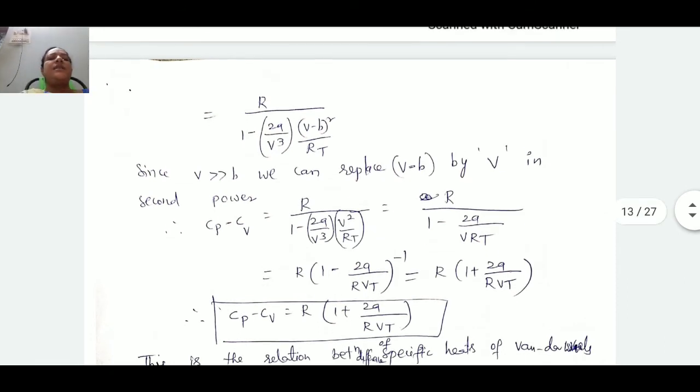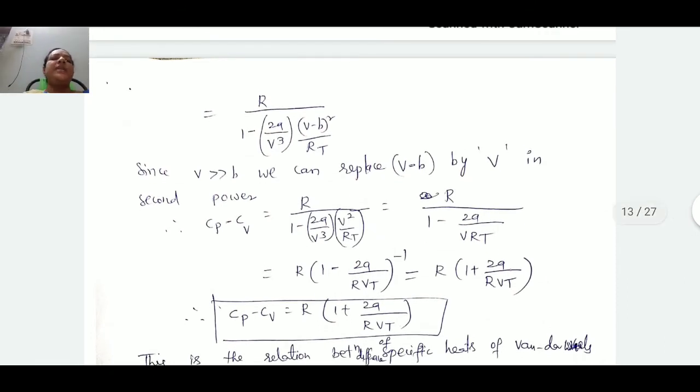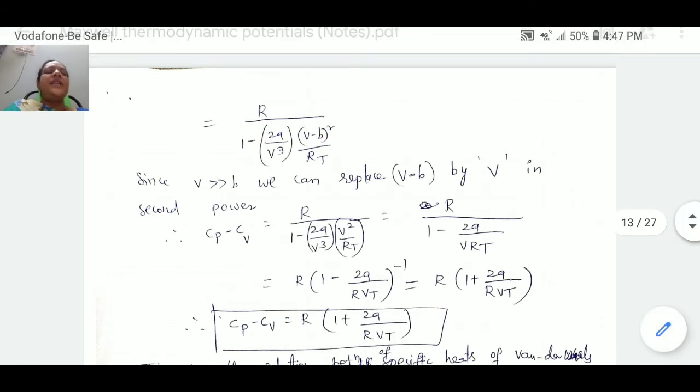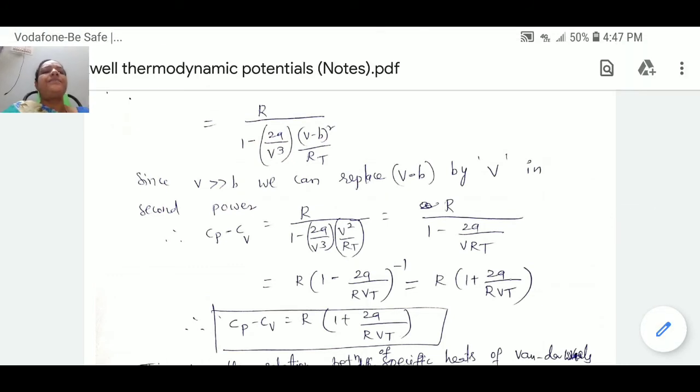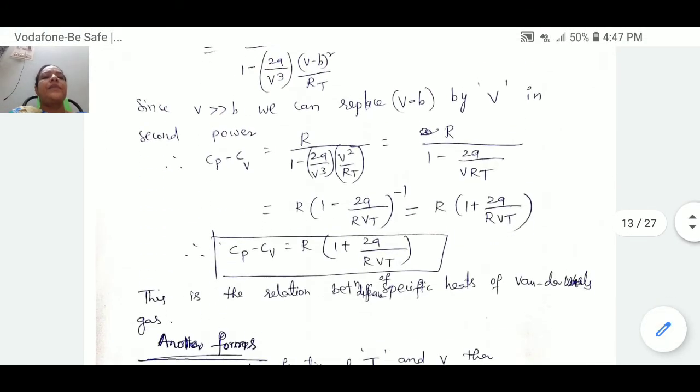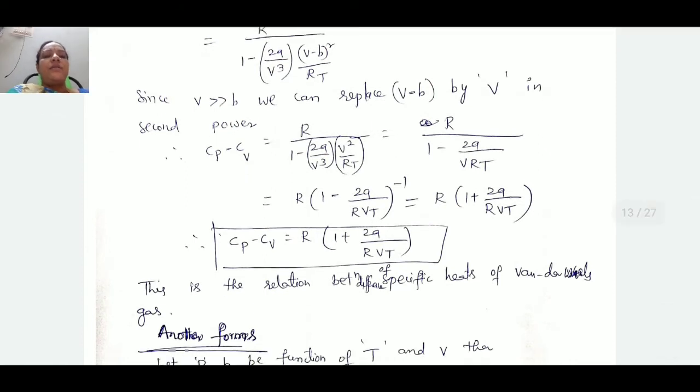Here we are taking one consideration: since the volume is greater than the constant B, we can replace V minus B with V.